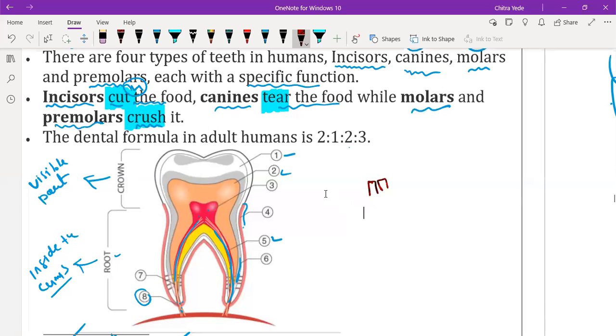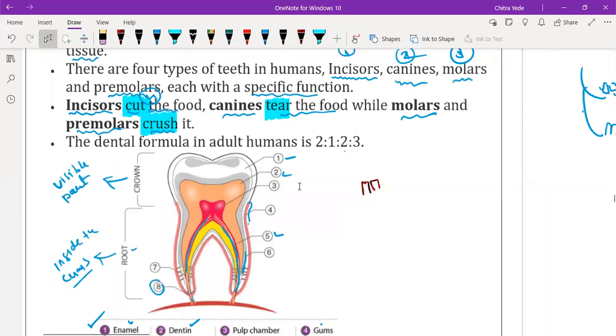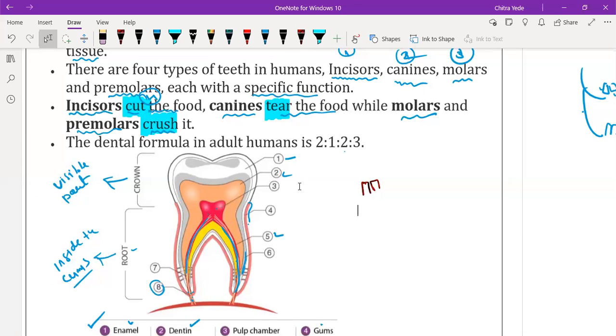Sir, I have a doubt. Yes, beta. Whenever we remove our milk teeth, how do the permanent teeth grow if the tooth is not there? Okay, so the nerves are helping. See, what the nerves are doing is collecting nutrients which help in the formation of teeth. Even when newborn babies come into our world, they have very soft bones. When the child starts growing, the teeth and bones become very strong.